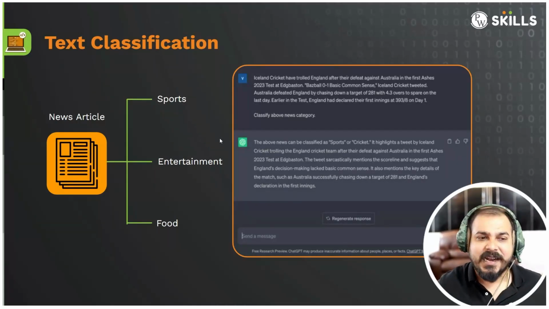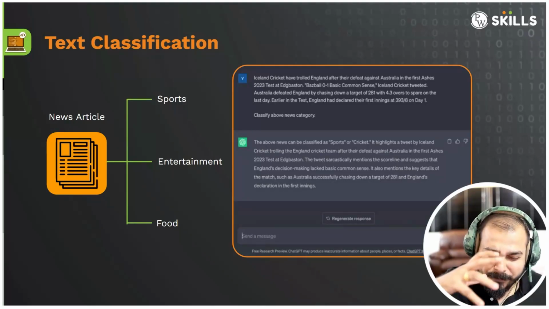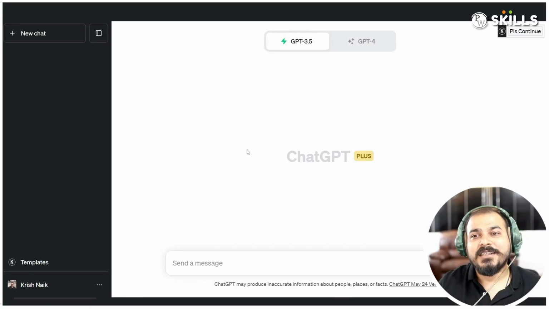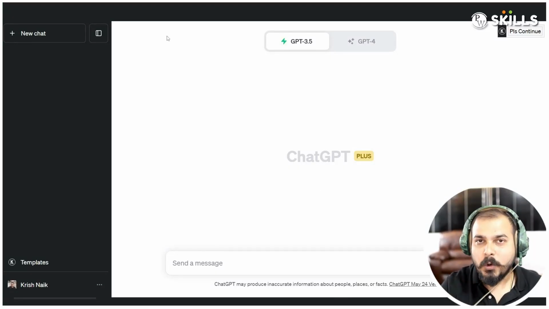Now, what we are going to do is that I will show you some examples of how you can be much more creative with respect to writing prompts. And later on, how you can also integrate this in code, that I will be showing you in the next part. Okay. Now let's go ahead and open ChatGPT and have a look. So guys, now let's explore some of the techniques of prompt engineering in ChatGPT.